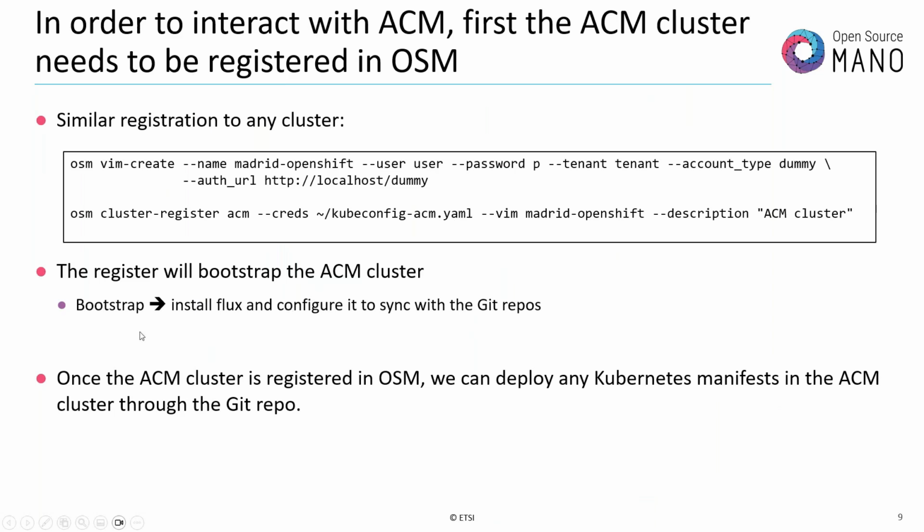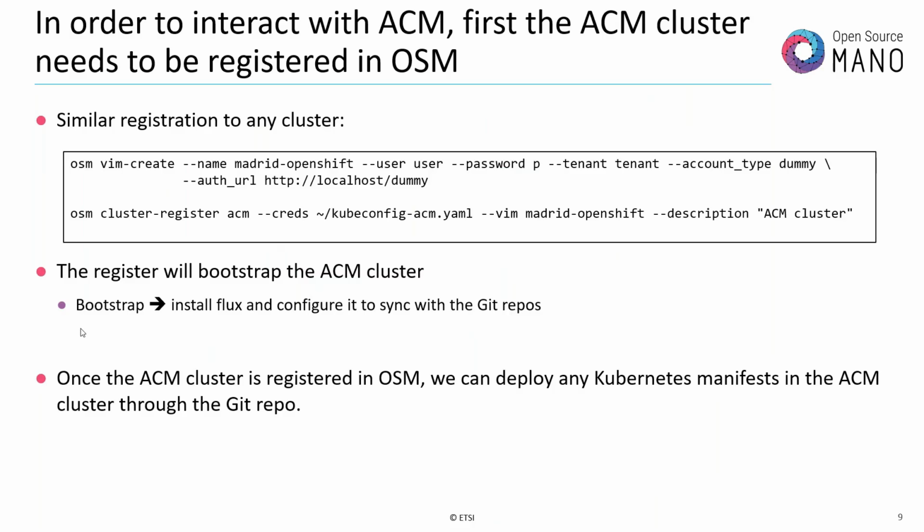When this command is launched, what happens behind the scenes is that the cluster registration takes place, and in the end there is a bootstrap of the ACM cluster. What's the meaning of bootstrap? It's basically an installation of Flux in the destination cluster, the ACM cluster in this case, with all the configuration to sync with the Git repos that were also properly populated, to be able to sync future changes in the manifests, all the profiles that are created, etc., so that we can deploy applications and add-ons in that cluster.